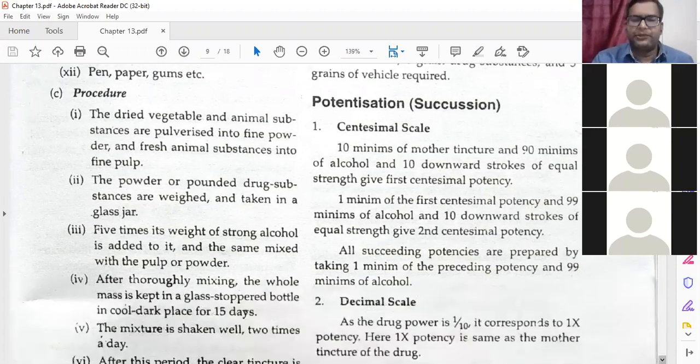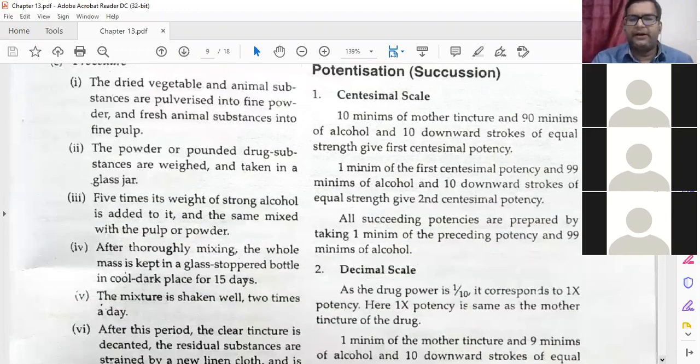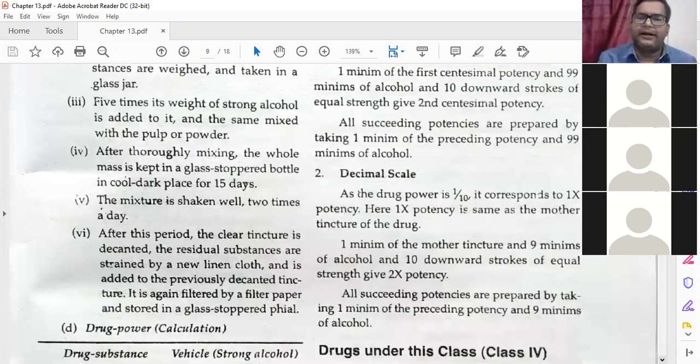Then the decimal scale: the drug power 1/10th corresponds to 1x potency. Here 1x potency is the same as the mother tincture of the drug. 1 minim of the drug substance and 9 minims of alcohol, and 10 downward strokes of equal strength give the second potency. Here just remember, when you are making the first potency, as drug power is 1/10th, 1x potency is the same as the mother tincture of the drug.